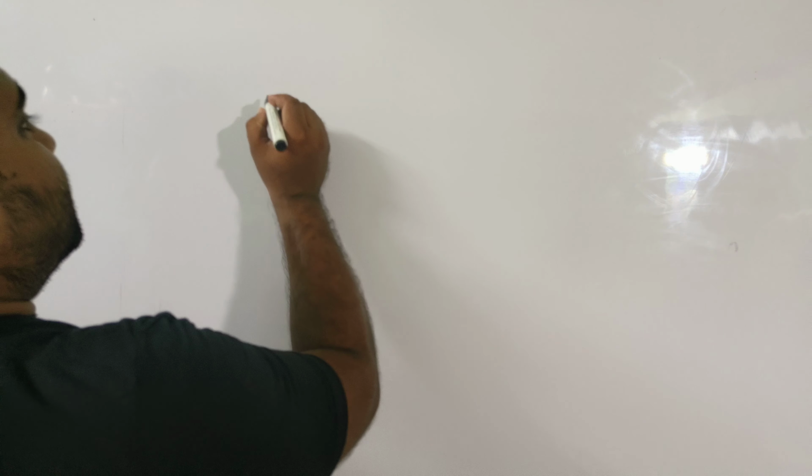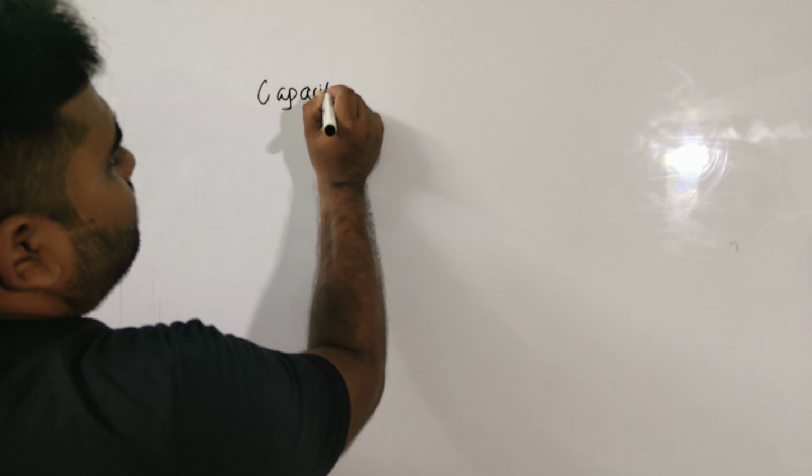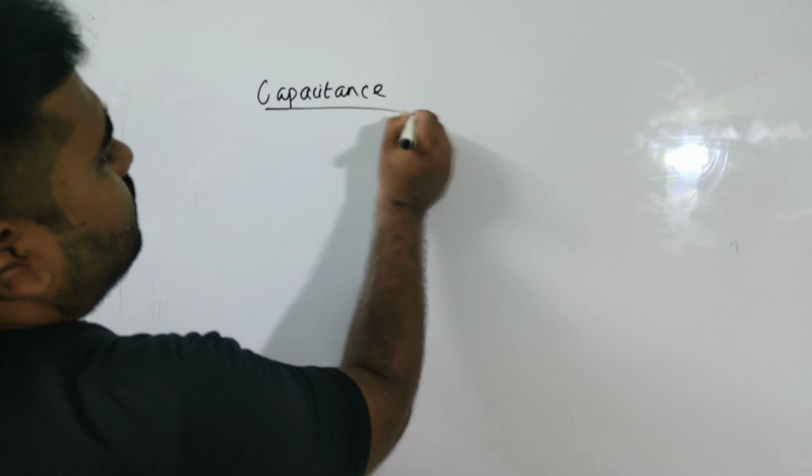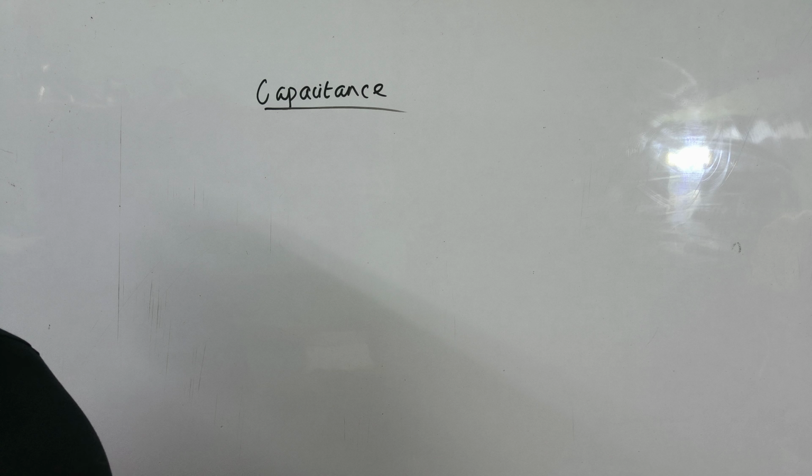But before that, let me name that topic. The name of the topic is capacitance. So I am writing it, capacitance. So you can see that, आप ये देख सकते हैं कि ये वर्ड कहाँ से आया है.